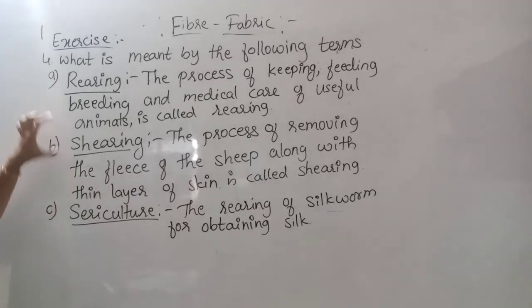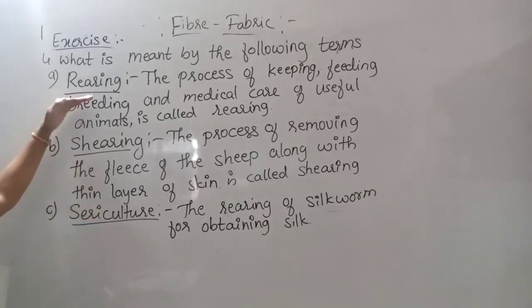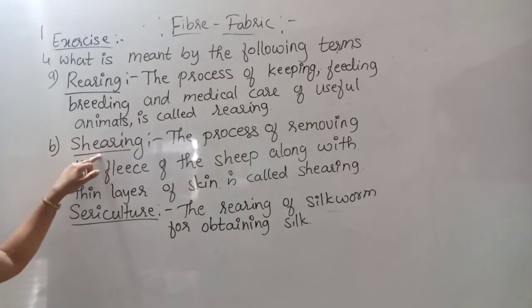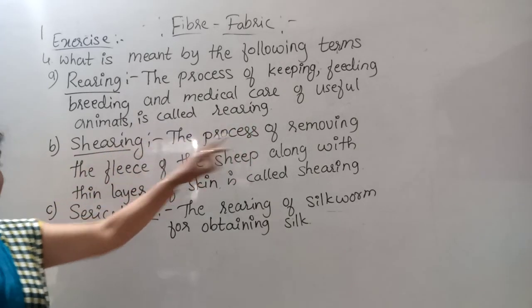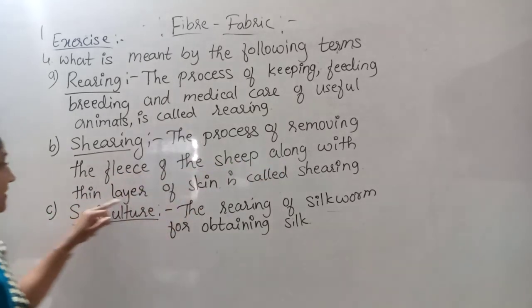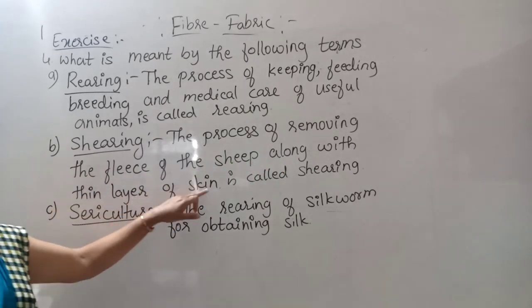Explain what they represent: rearing, shearing, sericulture. Rearing is the process of keeping, feeding, breeding and medical care of useful animals. Shearing is the process of removing the fleece of the sheep along with the thin layer of skin.